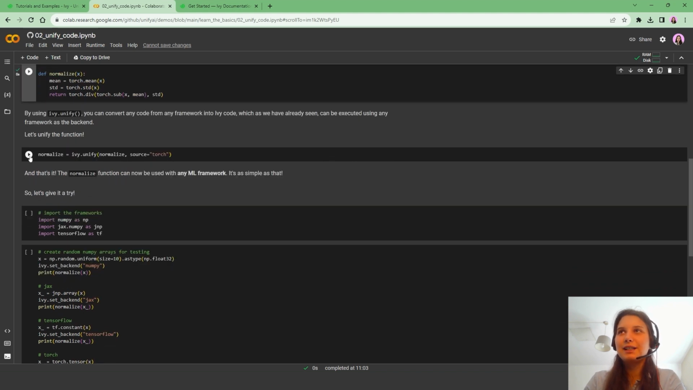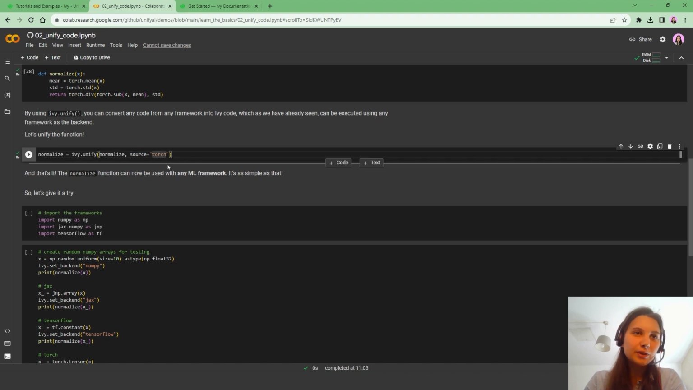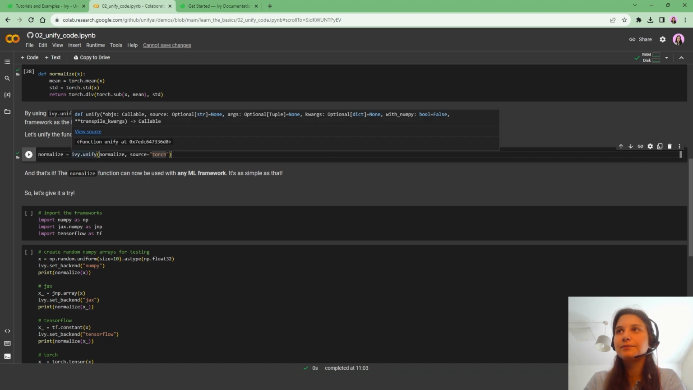So I'm going to run this cell. That will take the normalize function and wrap it around Ivy agnostic code. An important thing to note here as well is that we are setting the source to torch. So we just pass torch as a string to this function.